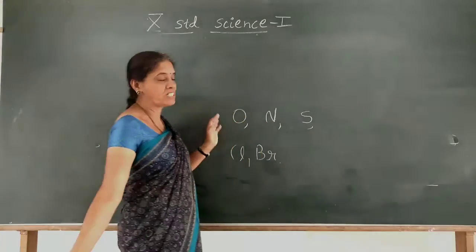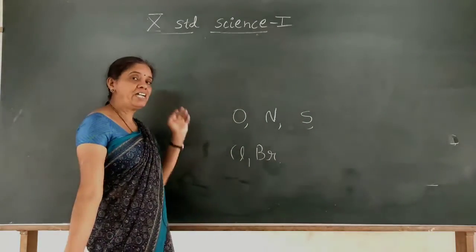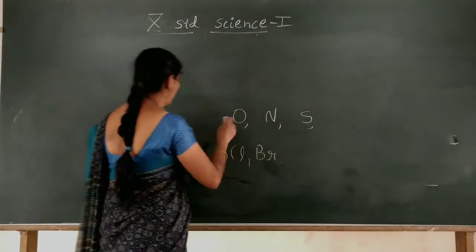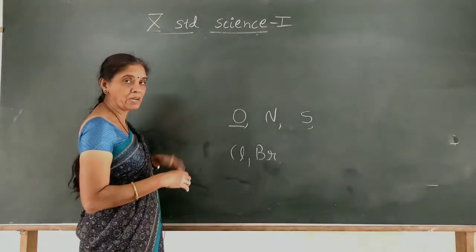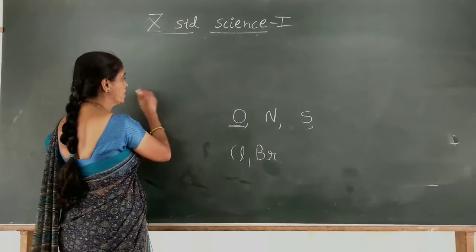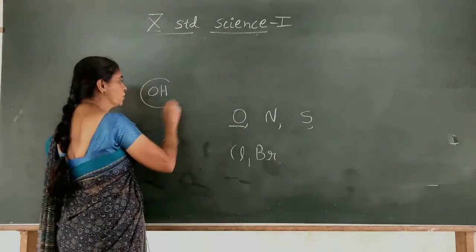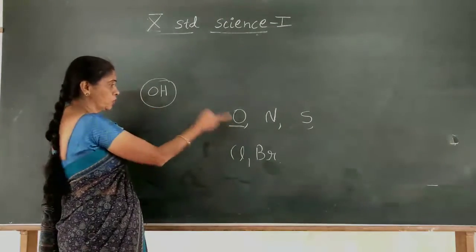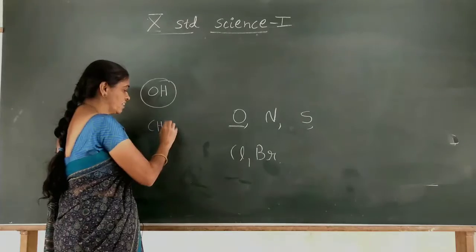Especially in your class we have to study one particular group of atoms. It may be a single heteroatom attached with the hydrocarbon compound, or it may be present in groups. So in this group, what is present? Oxygen is present, or it may be present in this group.